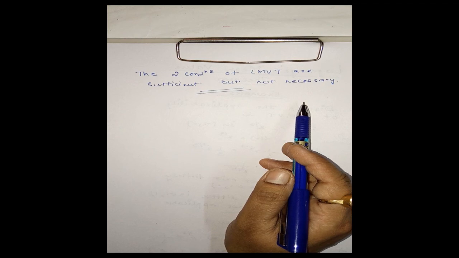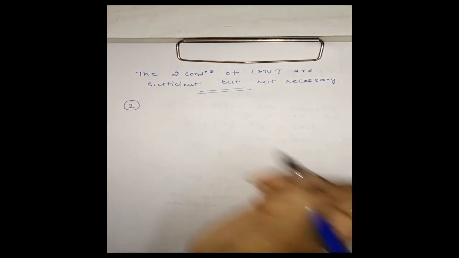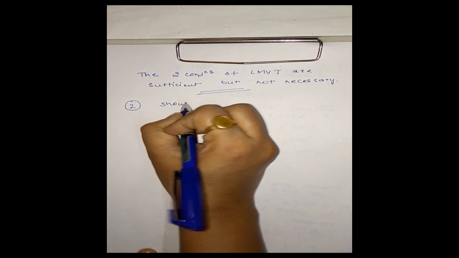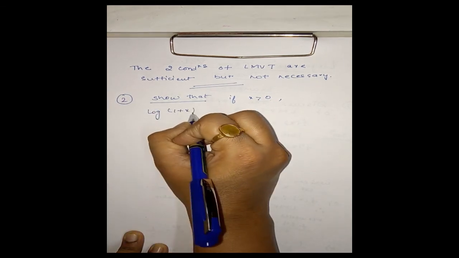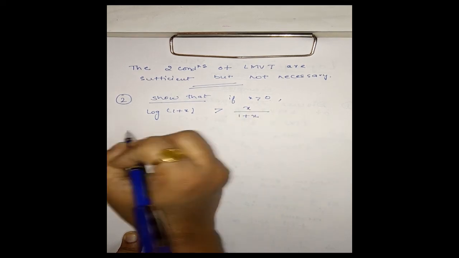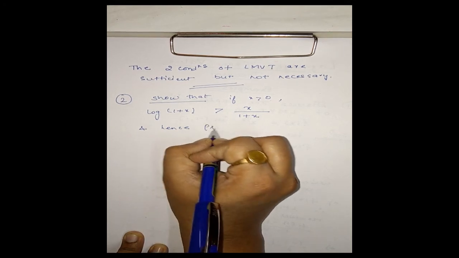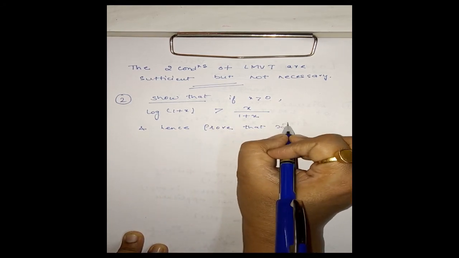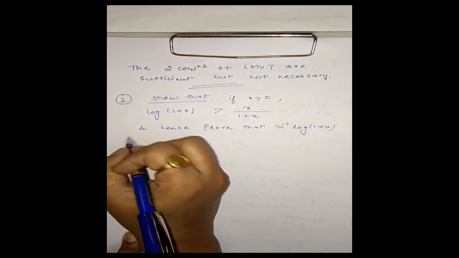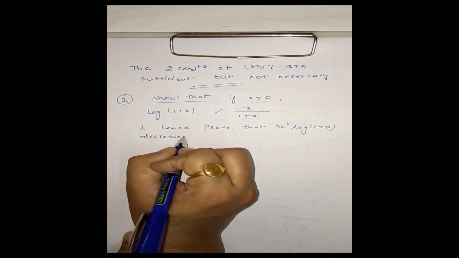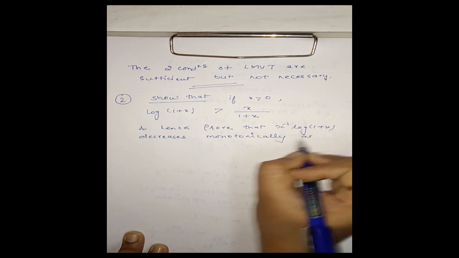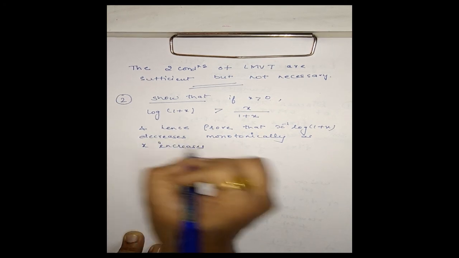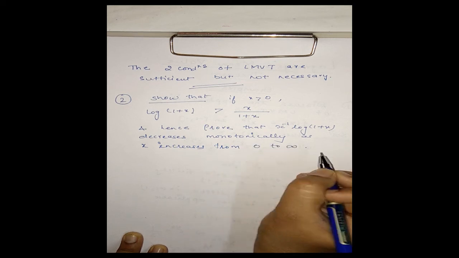Okay. Now, consider the next problem. Show that if x is greater than 0, then log(1 + x) is greater than x/(1 + x), and hence prove that x^(-1) log(1 + x) decreases monotonically as x increases from 0 to infinity.